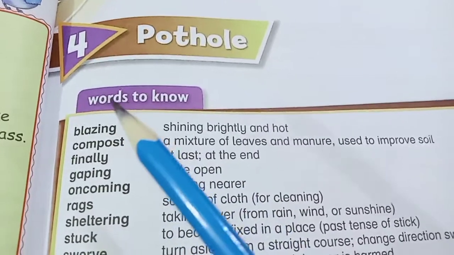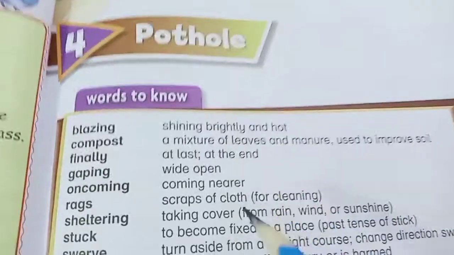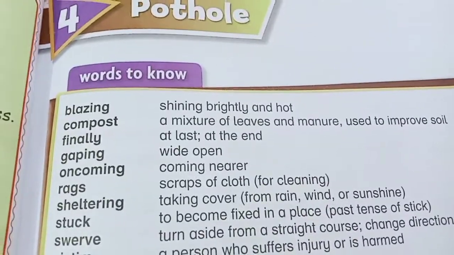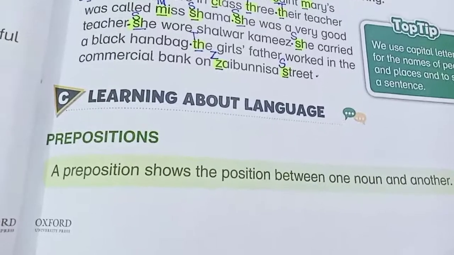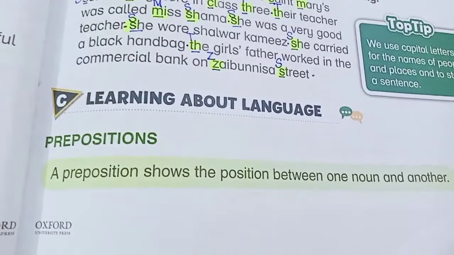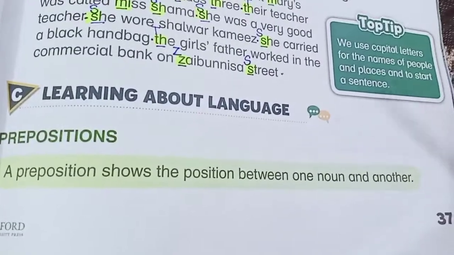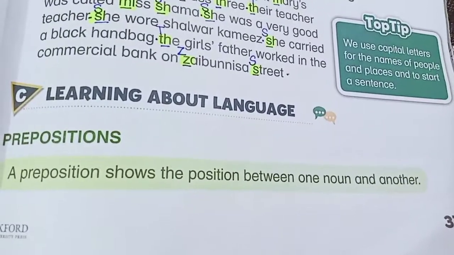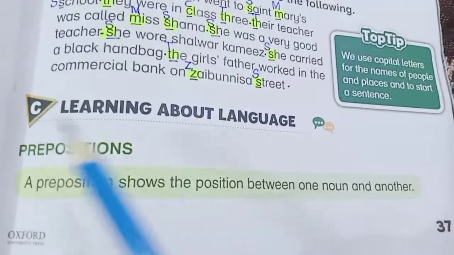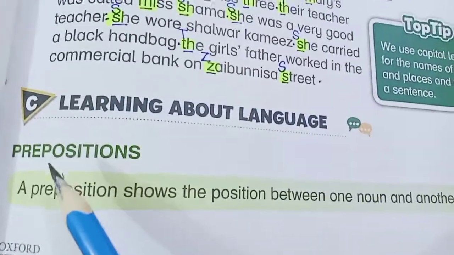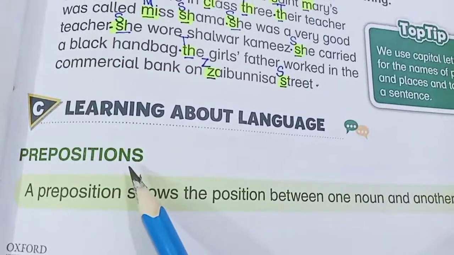You know that we are on chapter number 4, Pothole, and we have completed its reading and its vocabulary. And now we are doing its exercise. Students, as you know, we have completed its part A and part B. Today we are going to do its part C. This is page number 37 and part C is learning about language. So this heading is prepositions.